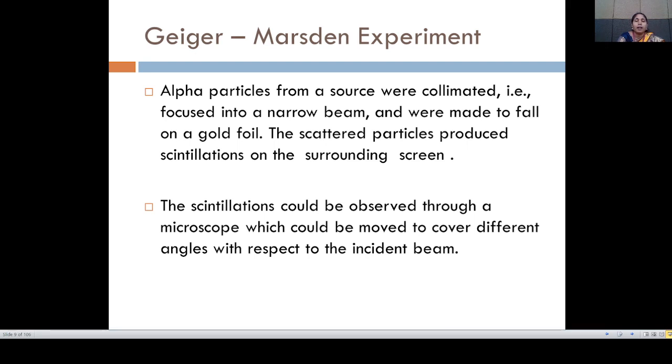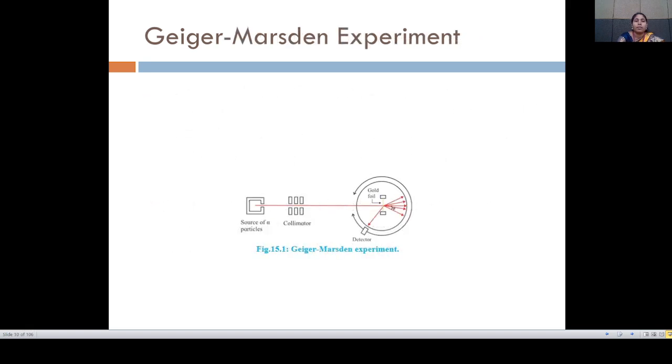Those angles are made with the incident beam. So in that figure we will give the particular idea. Geiger-Marsden experiment. Here is a source of alpha particles.